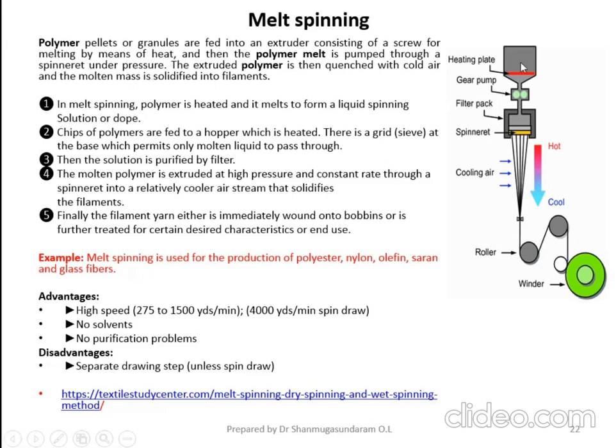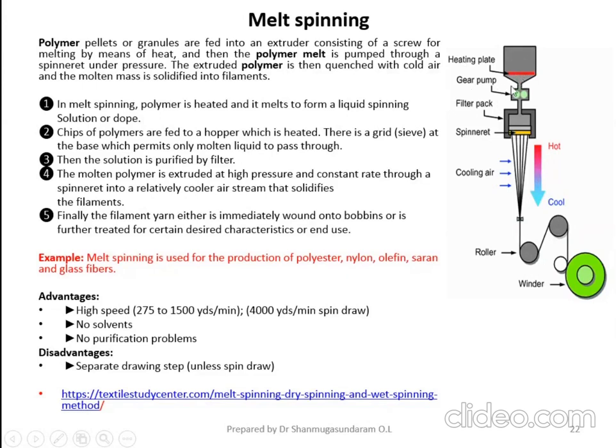Please look here, you are feeding the polymer chips into this chamber and heating them. Once the polymer reaches the melting point, it starts melting, so the solid form of the polymer is converted into a liquid form.